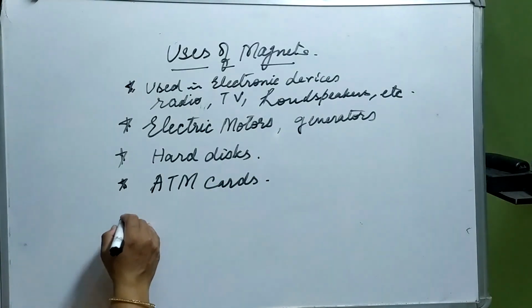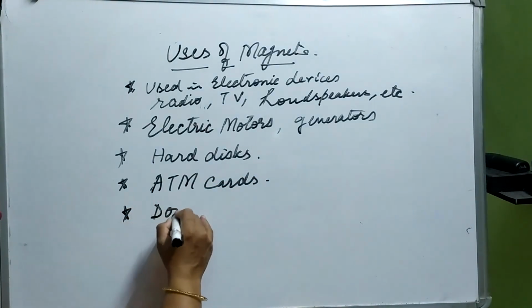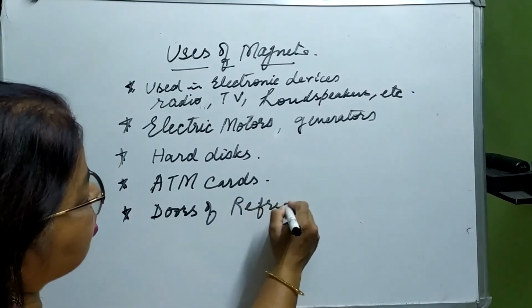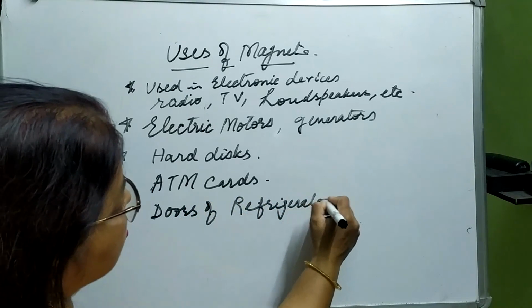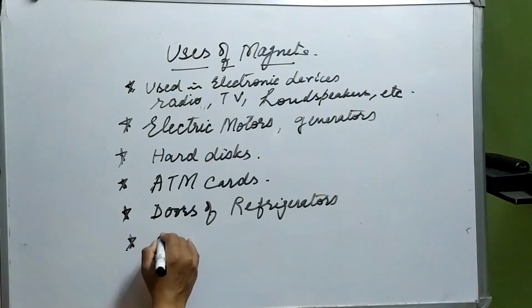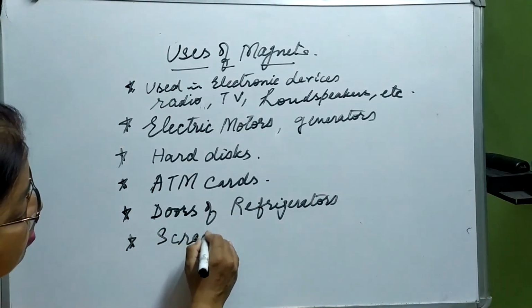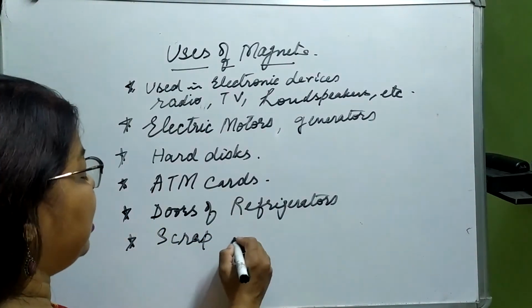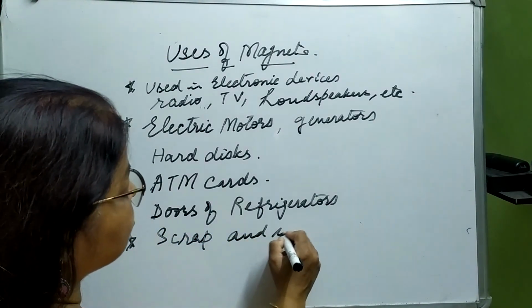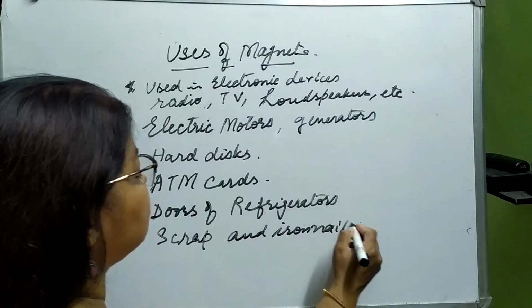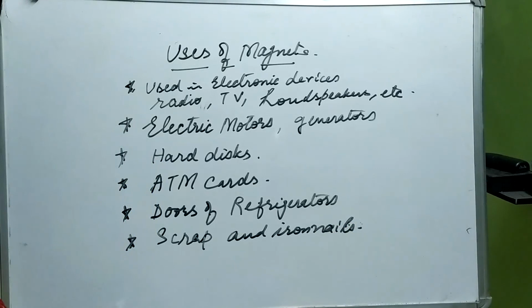Then besides this, they are used in the doors of refrigerators or almirahs or cupboards. Okay, they are also used to separate the scrap made up of magnetic material, scrap and iron nails. For segregating this also it is being used.